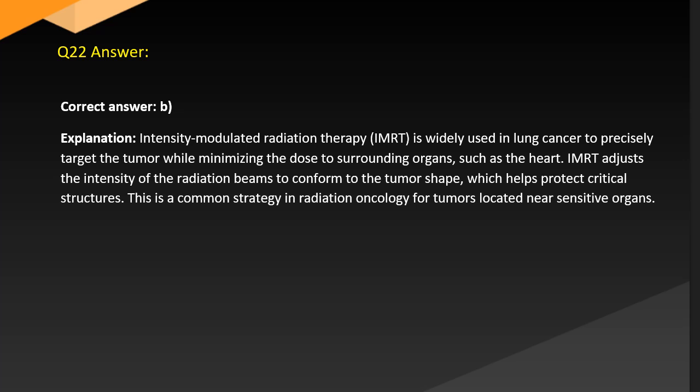Answer. Correct answer B. Explanation: intensity-modulated radiation therapy, IMRT, is widely used in lung cancer to precisely target the tumor while minimizing the dose to surrounding organs such as the heart. IMRT adjusts the intensity of the radiation beams to conform to the tumor shape, which helps protect critical structures. This is a common strategy in radiation oncology for tumors located near sensitive organs.